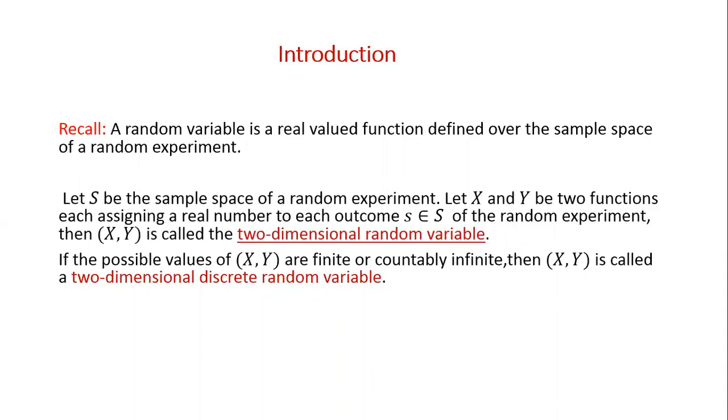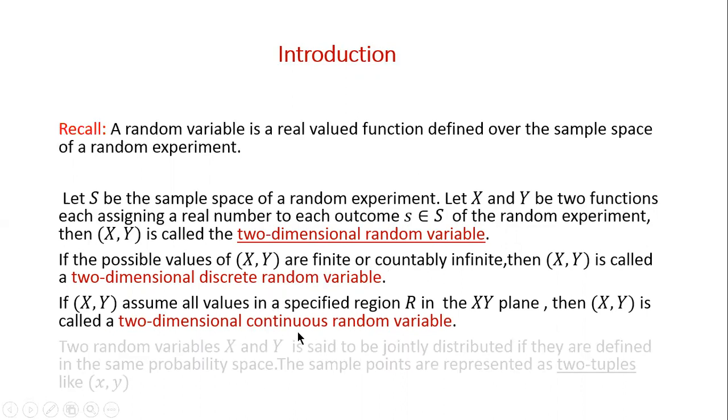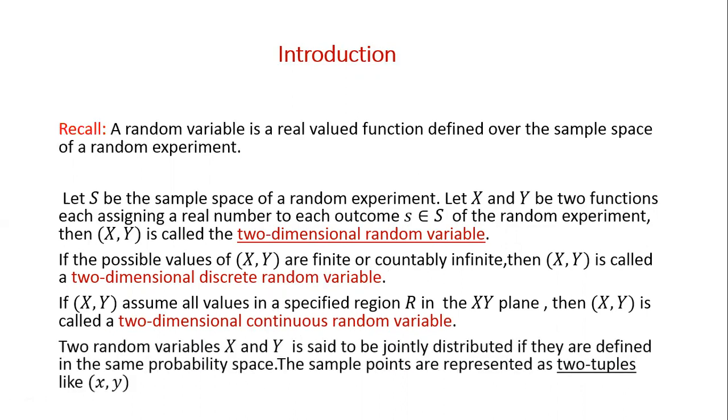If the possible values of (X, Y) are finite or countably infinite, then (X, Y) is called a two-dimensional discrete random variable. If (X, Y) assumes all values in a specified region in the xy plane, then (X, Y) is called a two-dimensional continuous random variable. Two random variables X and Y are said to be jointly distributed if they are defined in the same probability space. The sample points are represented as two-tuples like (x, y).